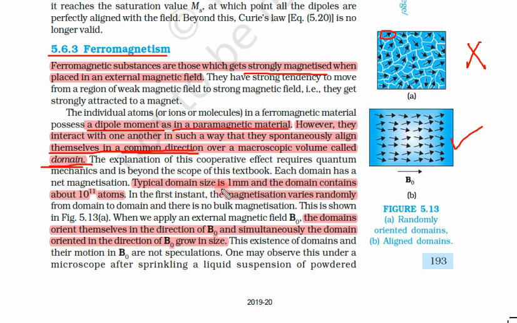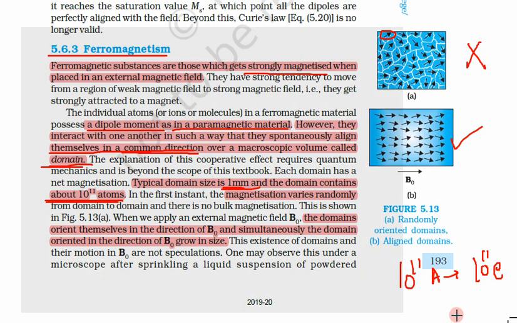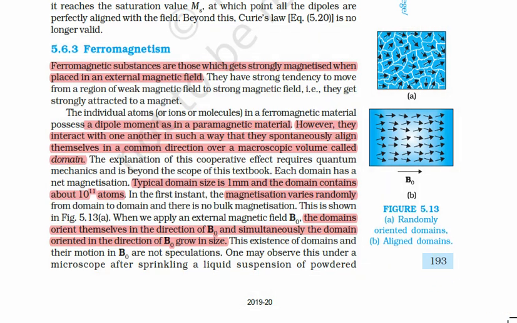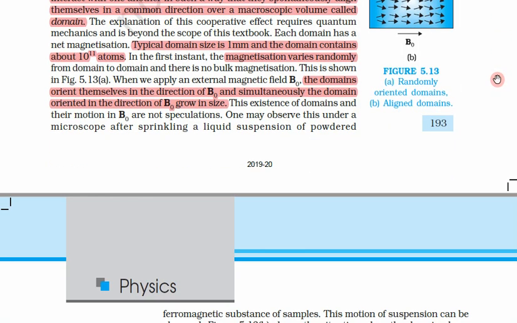The typical domain size is 1 millimeter, and the domain contains about 10 to the power 11 atoms. Let us assume each atom contributes at least 1 electron, so 10 to the power 11 electrons. This is definitely much better than having individual electrons, because at a single time we are magnetizing 10 to the power 11 atoms.